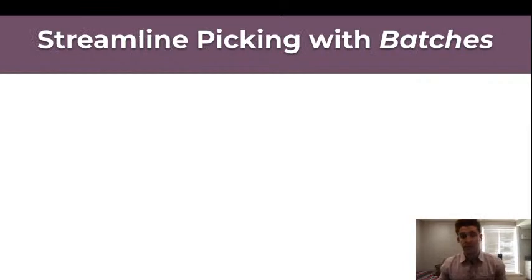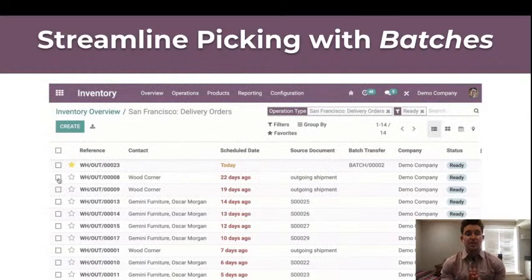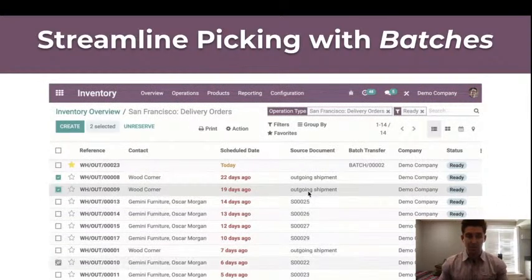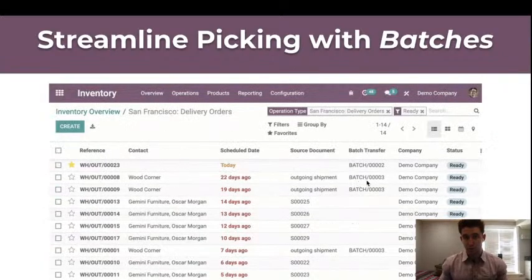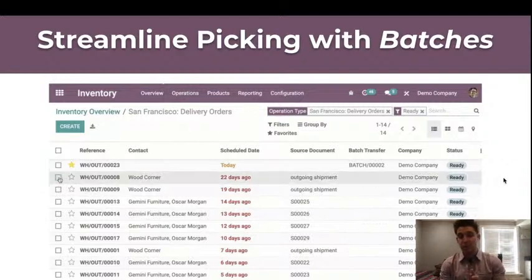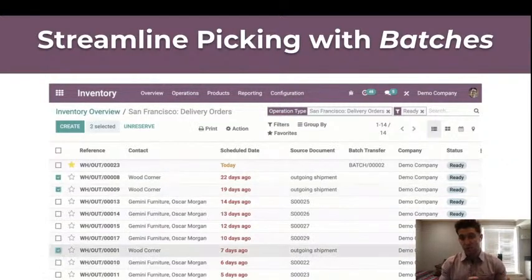As we are growing in the size of our inventory and needing to manage those valuations and having more orders coming in, we're also going to want to be able to streamline the way that we do our pickings. And this is something that, again, is going to come native in Odoo with our batches functionality. You're going to be able to see here that when we have batches, we can actually come in and look at any sort of inventory movement, be it a delivery, an internal movement, whatever it might be. We can specify the ones that we want to grab, add it to an existing batch transfer, create a new one, and that batch transfer will then have its own picking slip.